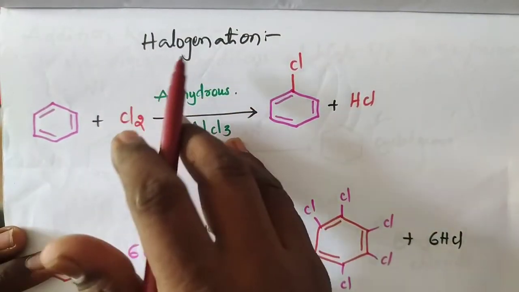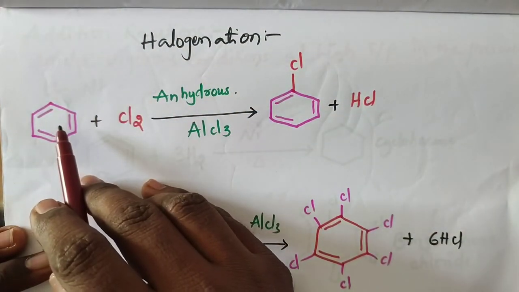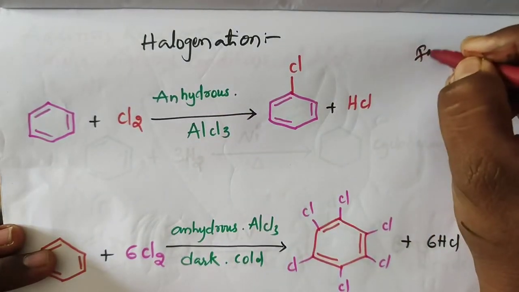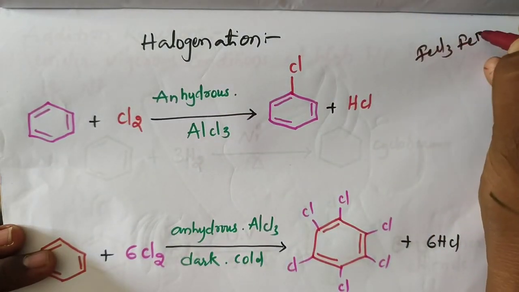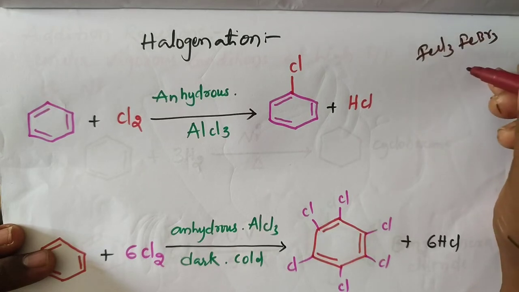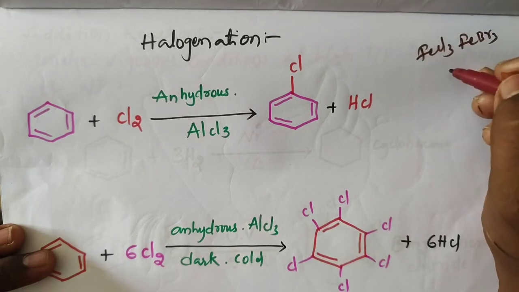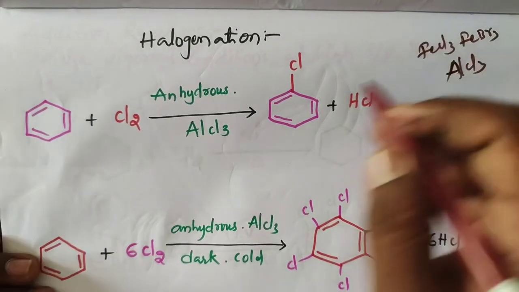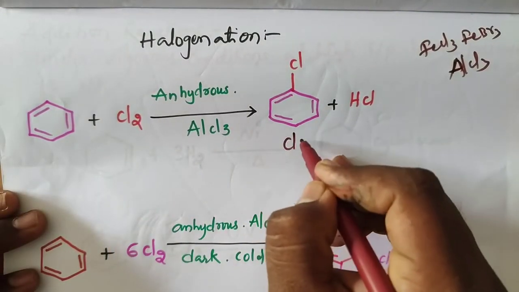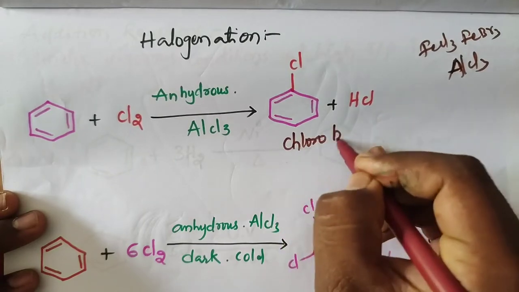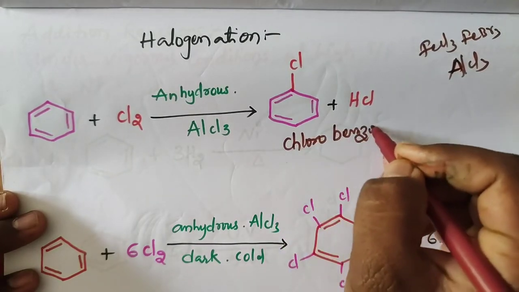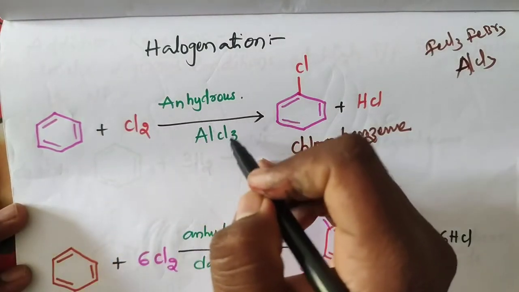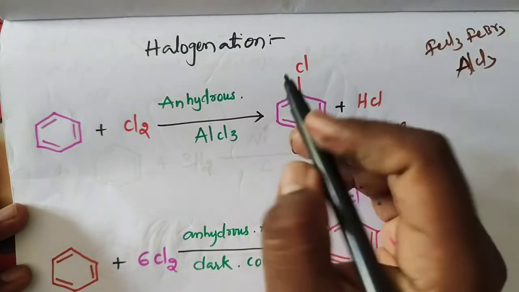Halogenation. Halogenation takes place on benzene in the presence of Lewis acids: FeCl3, FeBr3, okay, and anhydrous AlCl3. We get chlorobenzene as the product. Benzene reacts with halogen in the presence of anhydrous AlCl3 or Lewis acids.